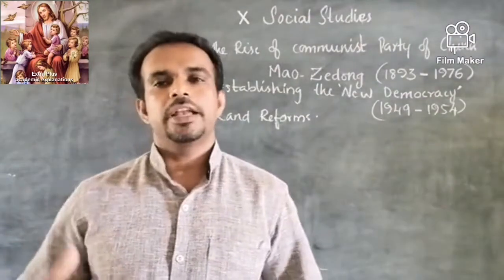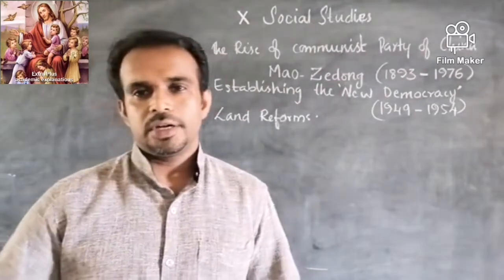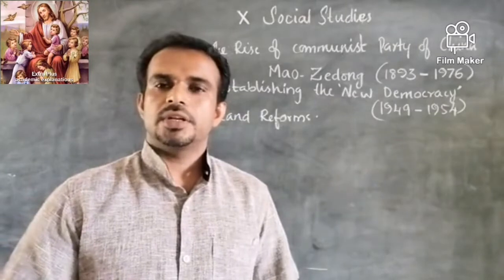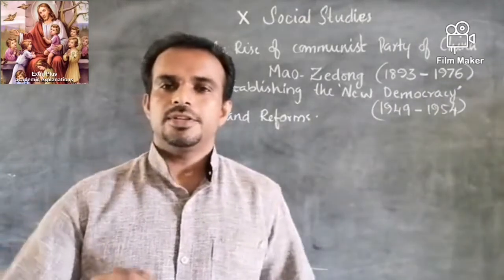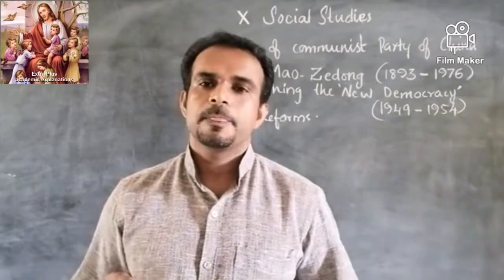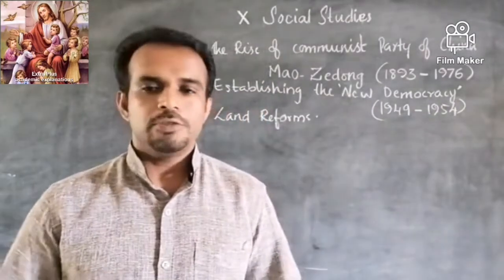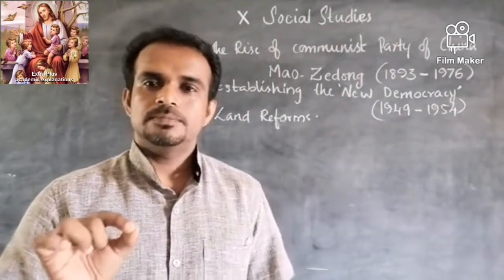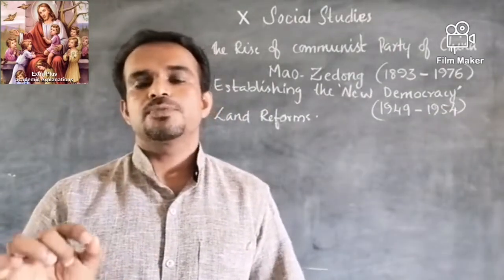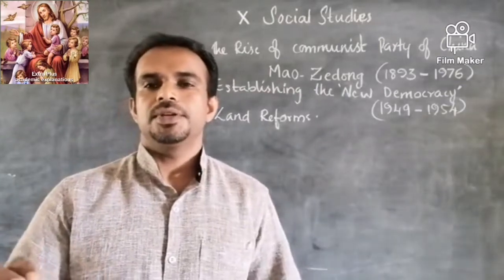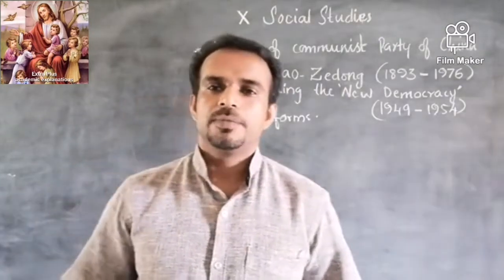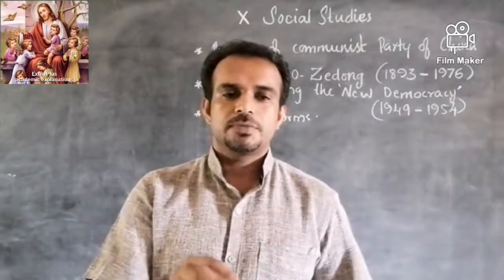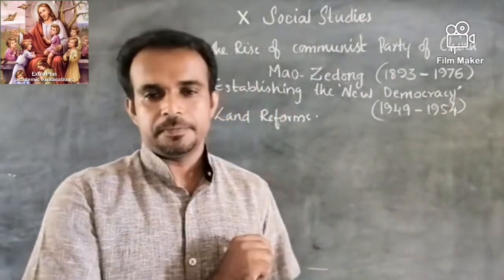Japan got defeated, and after the defeat of Japan, all the captured areas were returned back to China, and there started a power fight between the Chinese Communist Party and the Kuomintang party, and eventually the Chinese Communist Party was able to win over the Kuomintang party, and the Kuomintang party was forced to establish a government in a small island of Taiwan. The entire mainland of China was brought under the Chinese Communist Party in 1949.